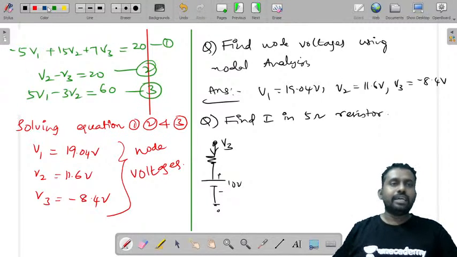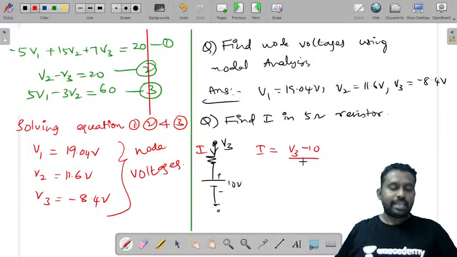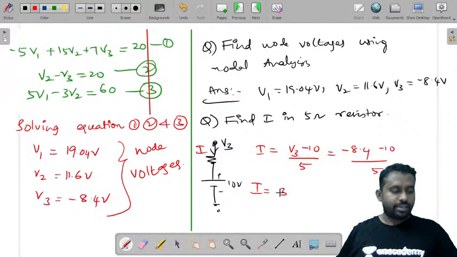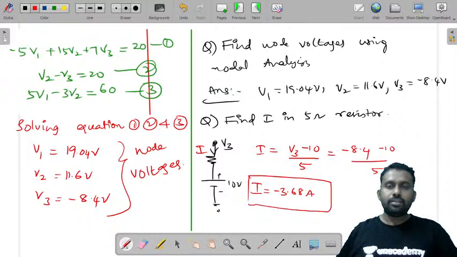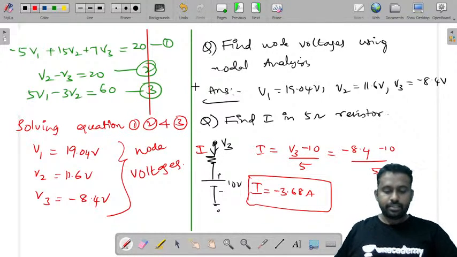Let us consider this current as I. Now I is equal to V3 minus 10 by 5, that is minus 8.4 minus 10 by 5. So current through the 5 ohm resistor will be minus 3.68 amperes. This is the answer.